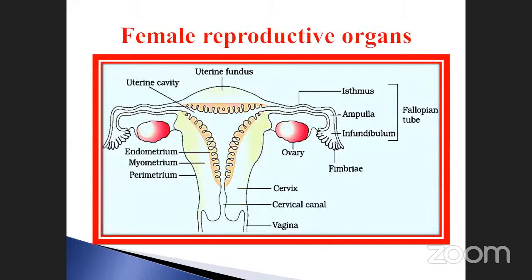See here, you can see it. So this is the fallopian tube, isn't it? This part is called the fallopian tubes. Here three parts are contained. This is called the isthmus, ampulla, infundibulum. And a finger-like projection is also there. This is called fimbriae. What is the main use of fimbriae? Once the ovum comes out, it can easily be captured and adhere on the surface of the fimbriae, which allows it inside the fallopian tubes. This is a very, very important thing.